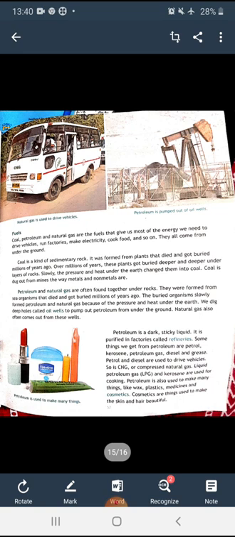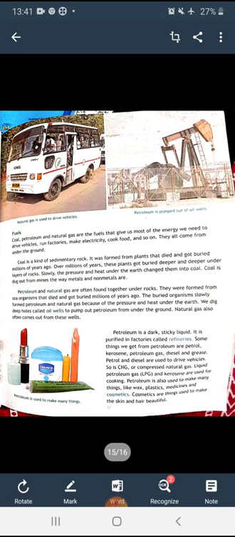Coal is a kind of sedimentary rock. It was formed from plants that died and got buried millions of years ago. Over millions of years, these plants got buried deeper and deeper under layers of rocks. Slowly, the pressure and heat under the earth changed them into coal. And coal is dug out from mines the way metals and non-metals are.